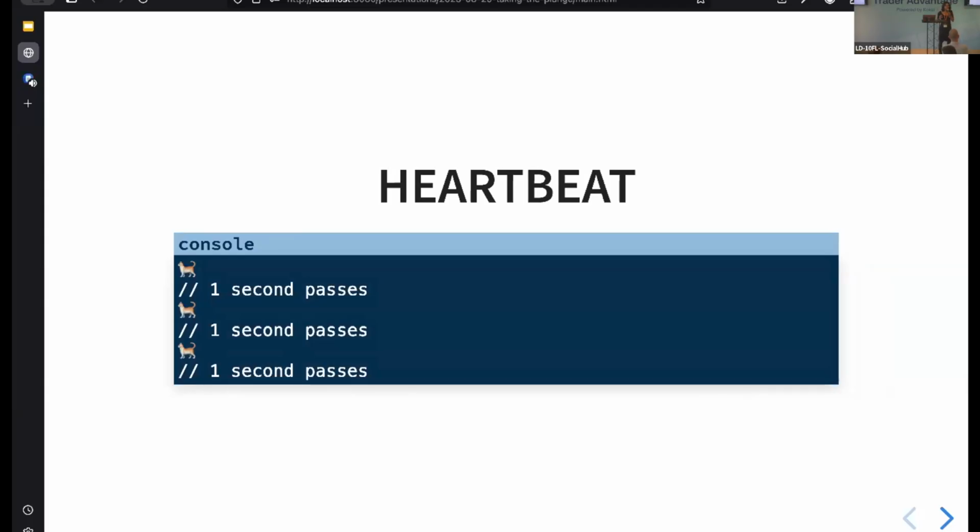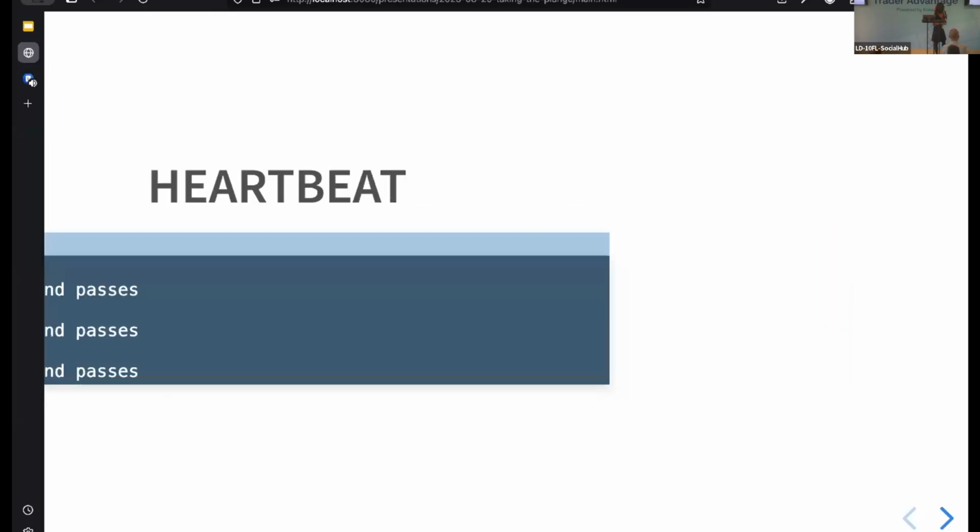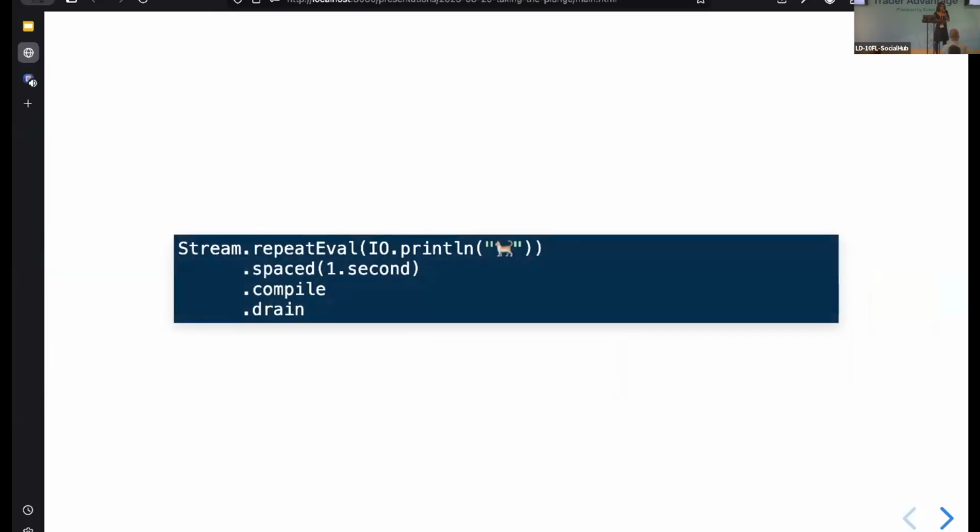We're going to just write a really simple application which will print a heartbeat of a cat emoji to the console, and it will do that every second. We can imagine how we might do this in a loop, right? You might be able to write a loop which just sleeps for a second and then prints to the console. We're going to use fs2. And this is what our code might look like in fs2.